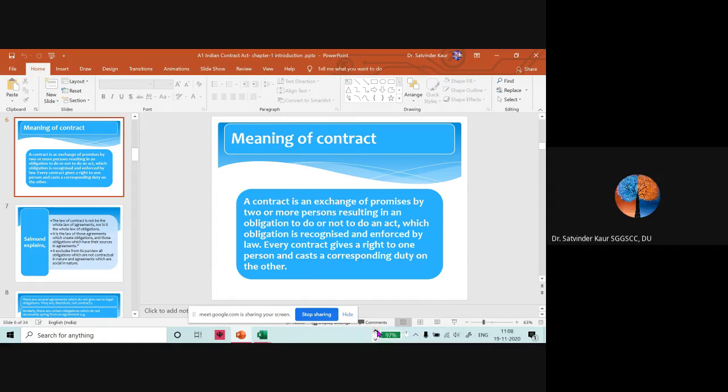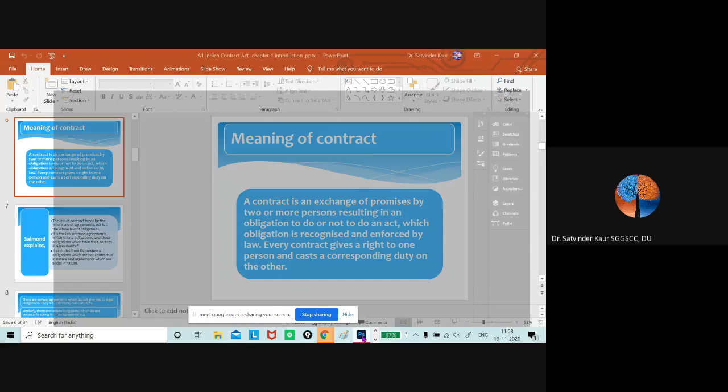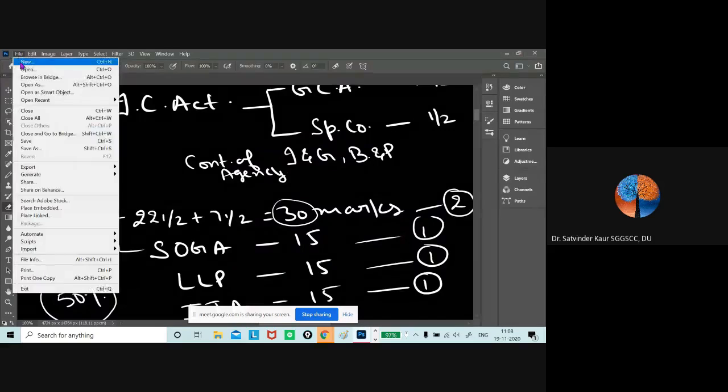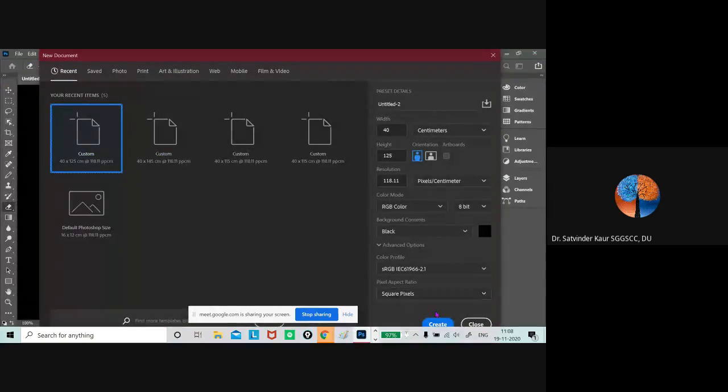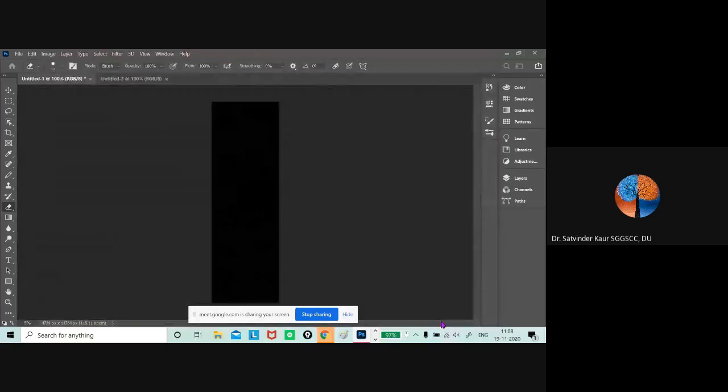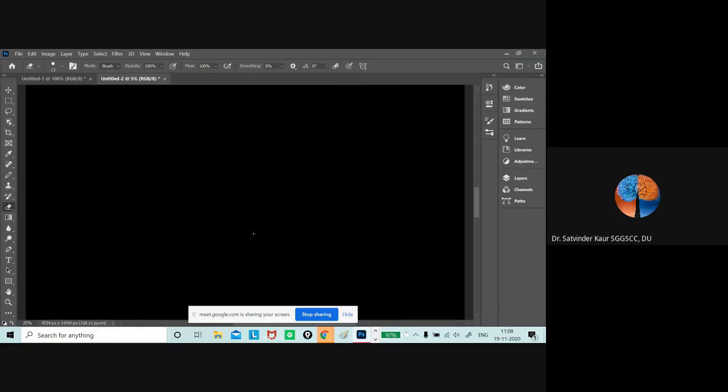So the definition says that there is the requirement of a promise, and this promise